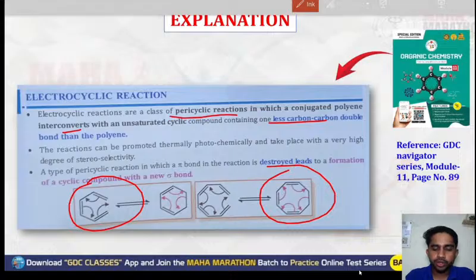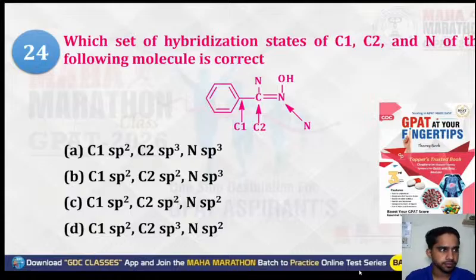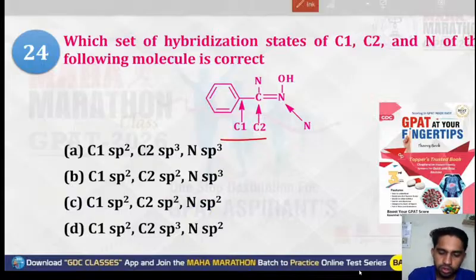Okay. Next question, question number 24. Very simple question, and I don't think you guys even think twice for this, and you will be able to answer it correctly. The question is asking which set of hybridization is correct. There are atoms C1, C2, and N, and we have to give the correct set of hybridization for the C1 carbon, the C2 carbon, and the nitrogen.